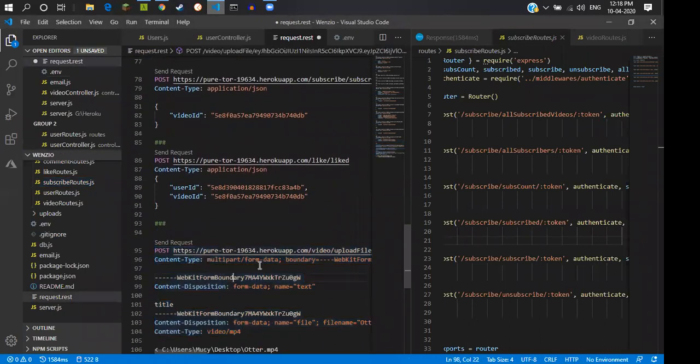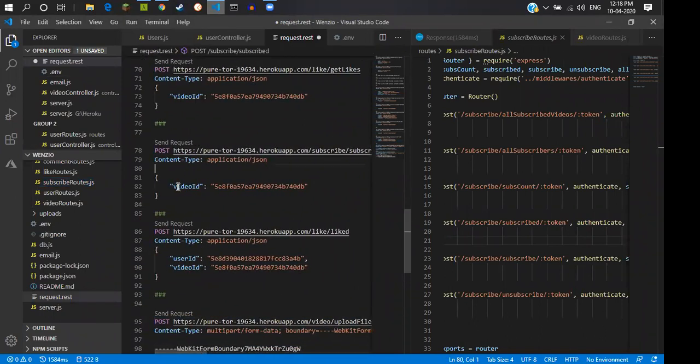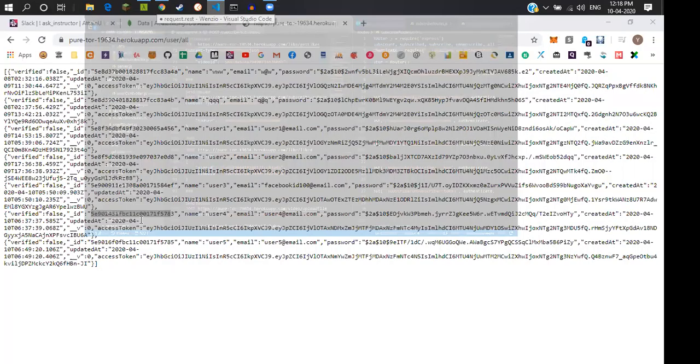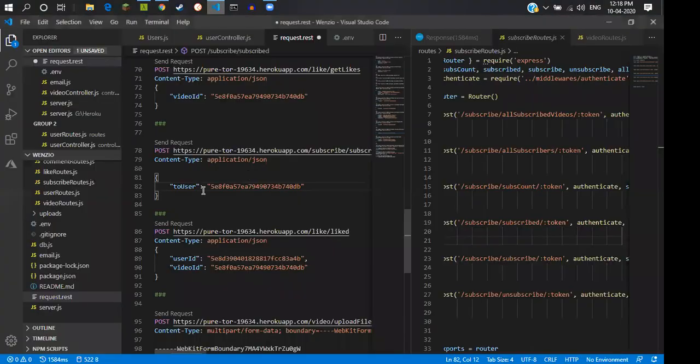The two user means the second ID, which means this one. No, no, this one, because this guy has just posted right now. Paste. And the second.